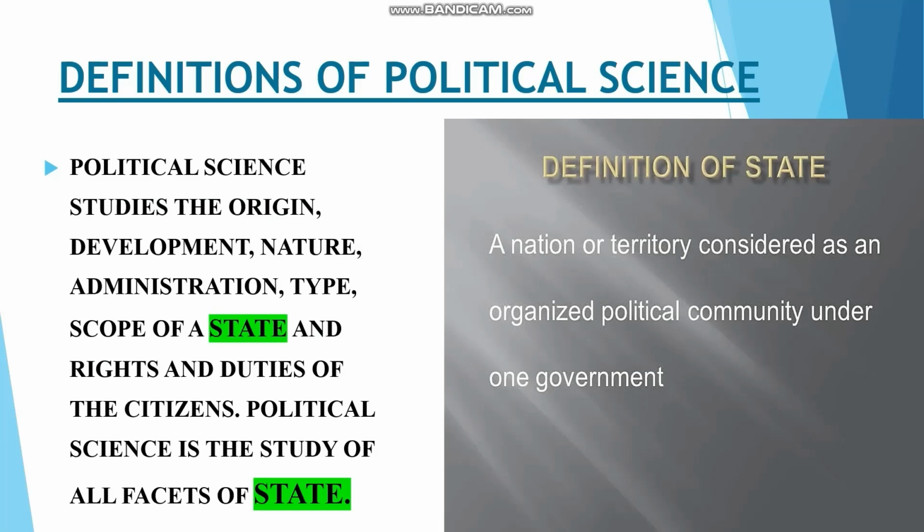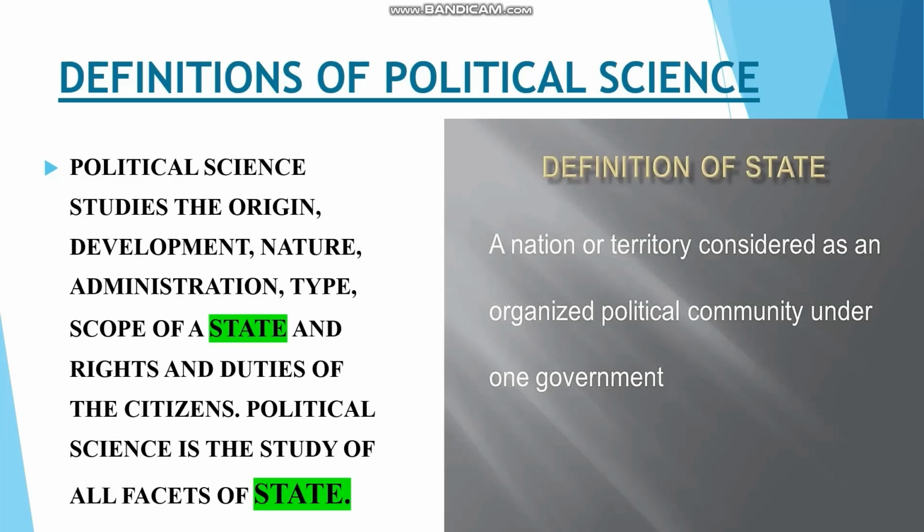Political science studies the origin, development, nature, administration, type and scope of a state, and the rights and duties of the citizen. Political science is the study of all facets of the state. Here I highlighted the word state.